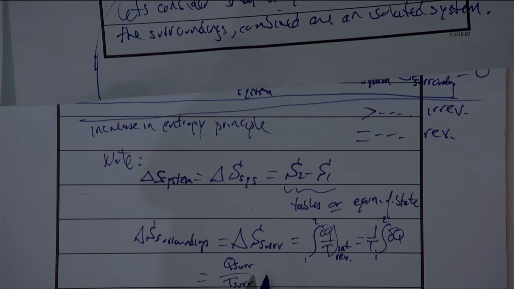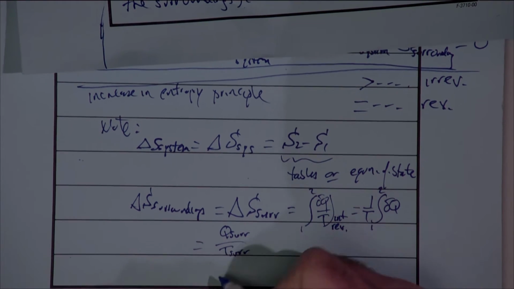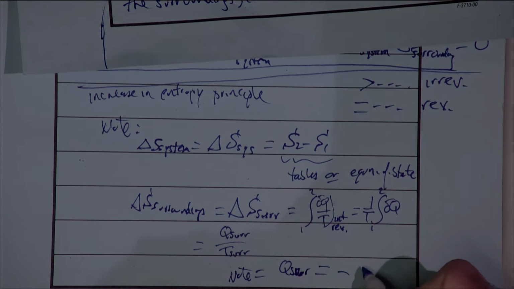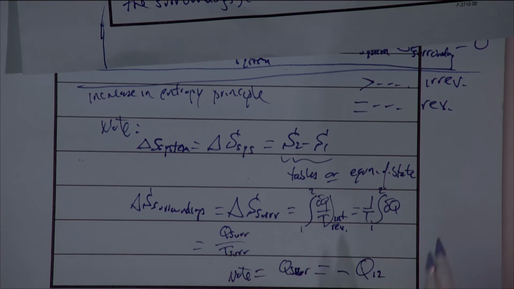Kind of, but not entirely. Keep in mind that Q12 would actually represent the heat transfer to the system based on our sign convention. But the heat transfer to the surroundings is actually equal but opposite to the heat transfer to the system, correct? So we could also note simply that Q surroundings is just the negative of Q12. Keep in mind that everything we talked about before with regards to absolute value still applies here.